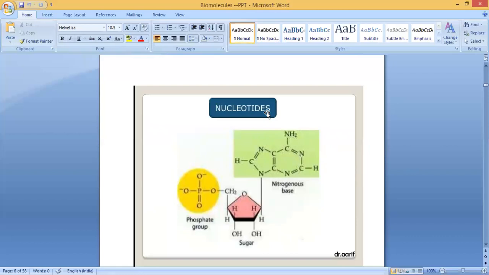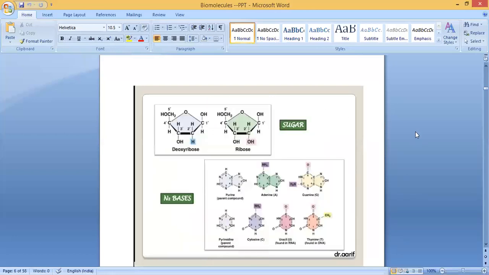Nucleotides. A nucleotide is made up of three things. Which are the three things? One is sugar, second is nitrogenous base, third is phosphate group. So this is sugar, connected to a phosphate group and a nitrogenous base. All three together are called a nucleotide. Clear?